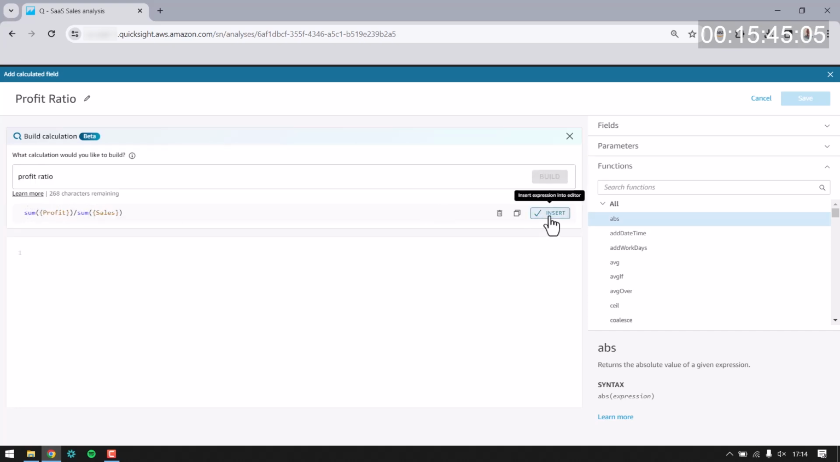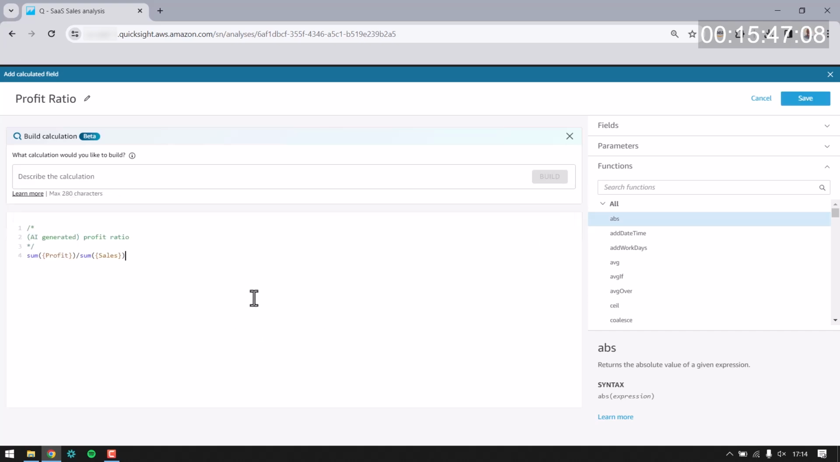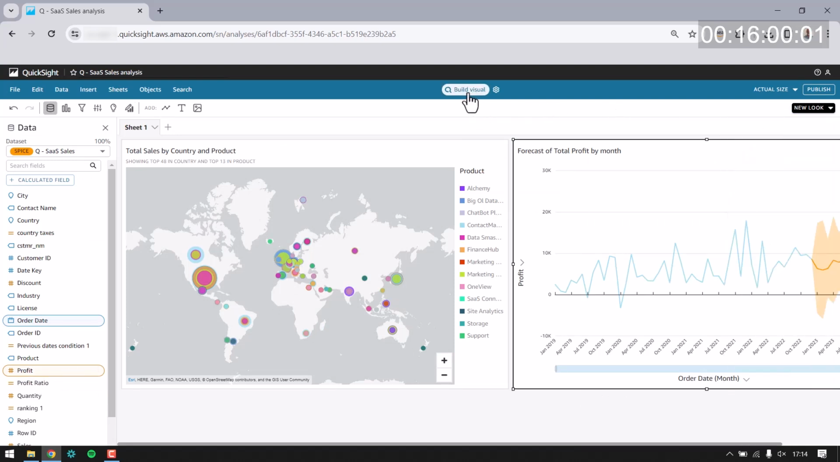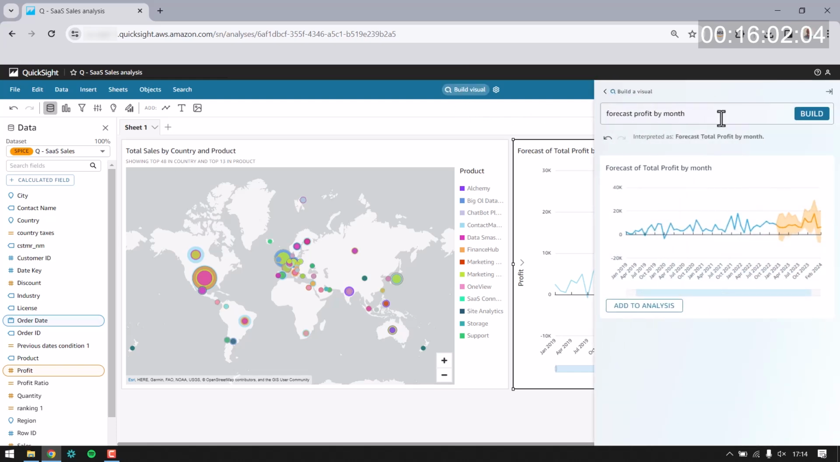I'll now click and save, and I'll be able to see the code that's generated. The code is pretty simple. It's a sum of profit over sum of sales, and that's exactly what I wanted. You can see here that I have profit ratio now.